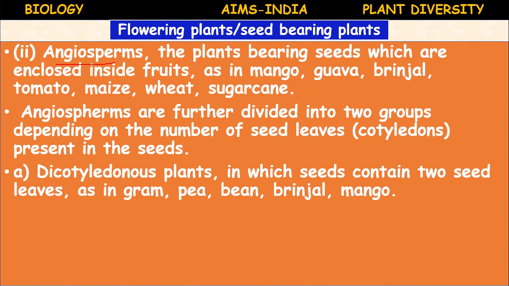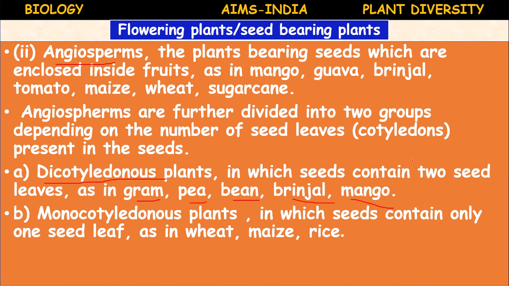Dicotyledonous plants are those in which the seeds contain two seed leaves, two cotyledons, as in gram, pea, bean, brinjal, tomato. These are all dicotyledonous plants. And the monocotyledonous plants are those in which seeds contain only one seed leaf, as in wheat, maize, rice, grass plants.